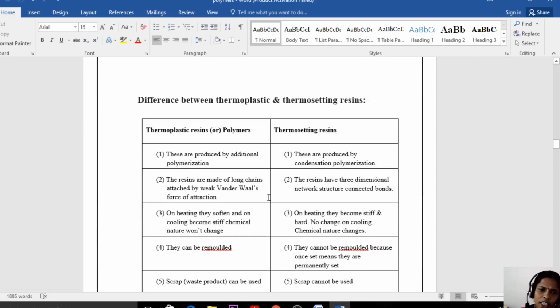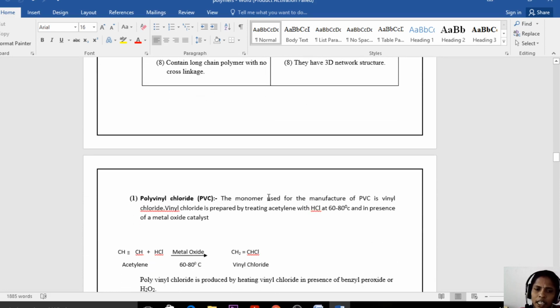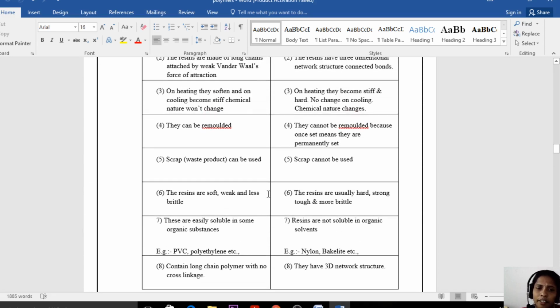This I already explained in the last class. The remaining topics, that is PVC, bakelite, and Teflon, we will see in the next class. Thank you so much.